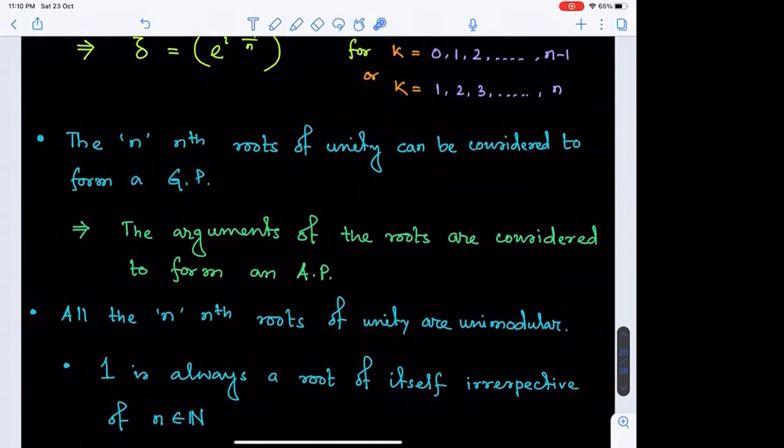So what are the conclusions we have got so far? The nth roots are in GP, which gives us that the arguments are considerable in AP. All the roots are unimodular and 1 is always a root of itself.